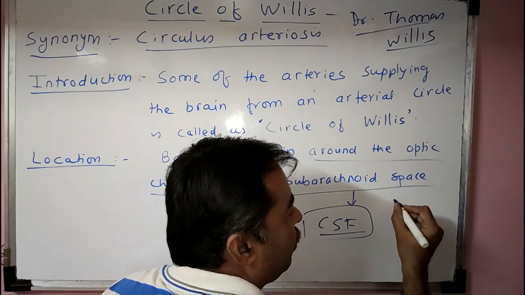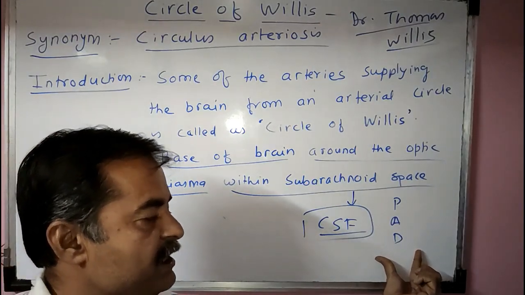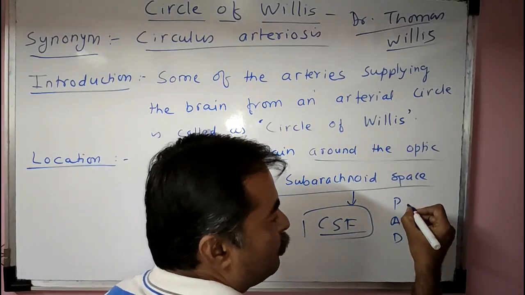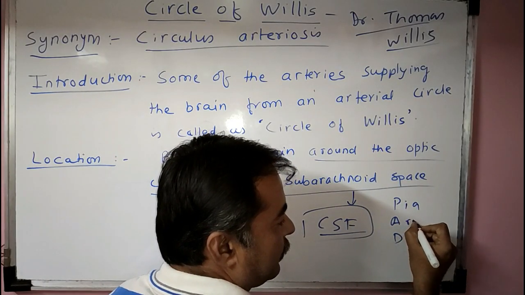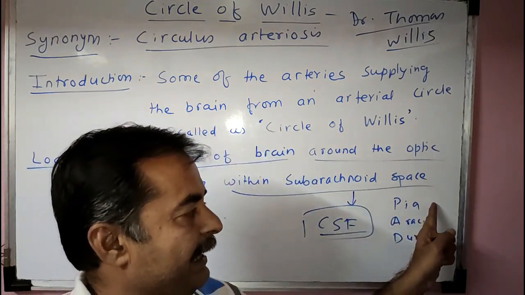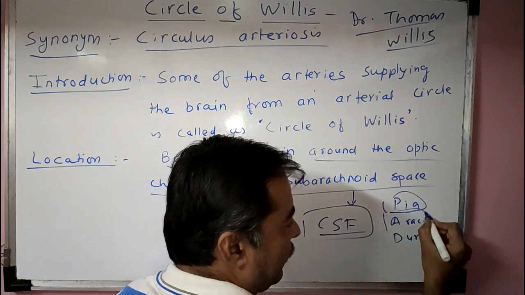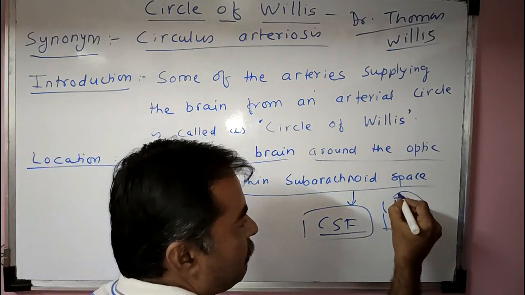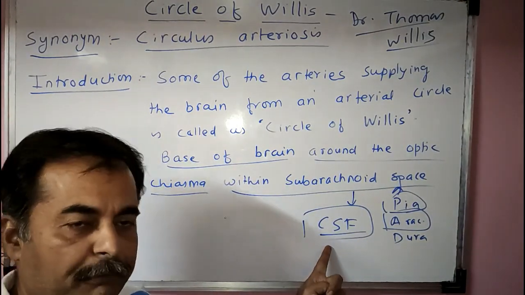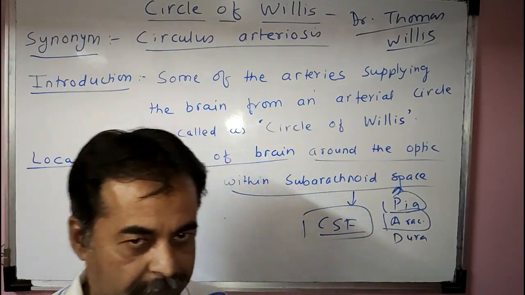It lies in between, as I had told you, there is a pad. The meninges, the covering of the brain, from inner to outer, are the pia mater, then the arachnoid mater, and then the dura mater. So the most inner layer is the pia mater. The space in between the pia mater and the arachnoid mater is called the subarachnoid space. In this subarachnoid space, the CSF is present, and the circle of Willis is also located here.